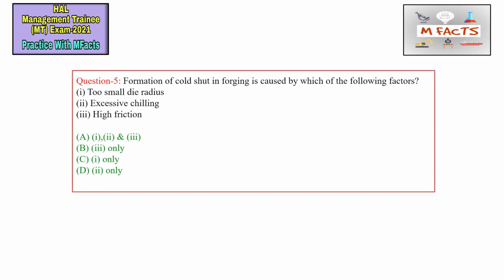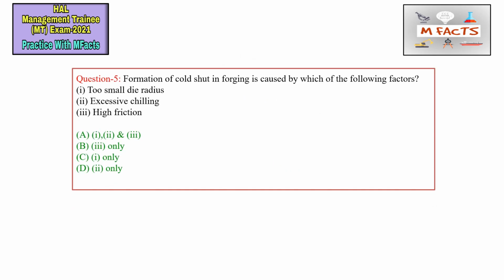So the next question is, formation of cold shut in forging is caused by which of the following factors? They have given three statements, and we need to choose the option from the combination of these three statements. This cold shut is basically a defect of forging, which happens in closed die forging, and this defect is also known as fold.